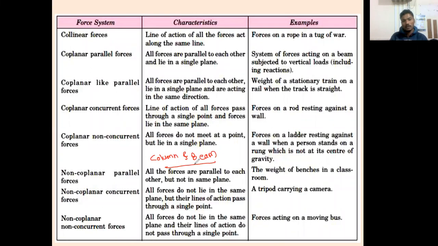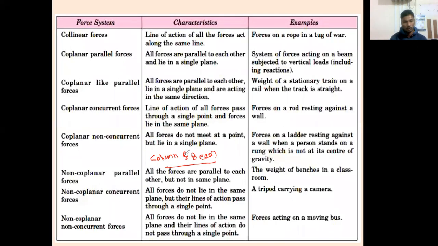Column. These are columns, and on whatever you can see, the slab is put, that is the beam. Means forces on a beam. All beams will be in one plane or different plane? If you imagine forces on a beam, the forces on the beam will be horizontal, parallel to the slab. If you imagine your home and slab, it will be parallel to slab, which means it will be coplanar.